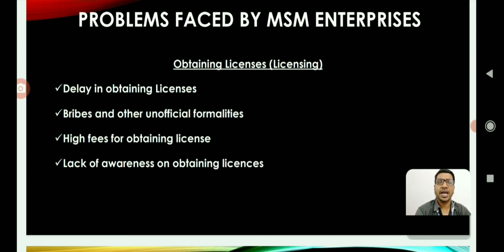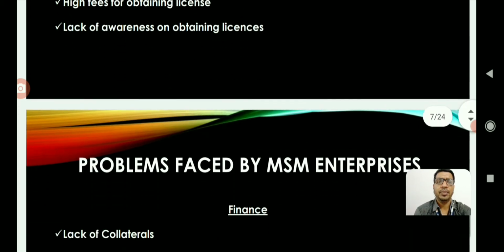Third one is high fees for obtaining licenses. The fees may not be affordable to micro, small and medium entrepreneurs, which is another hurdle in obtaining licenses. And fourth one is lack of awareness among entrepreneurs in obtaining licenses. Many entrepreneurs run the business without proper registration and licensing formalities due to lack of awareness. These are the major concerns with respect to obtaining licenses for micro, small and medium enterprises.